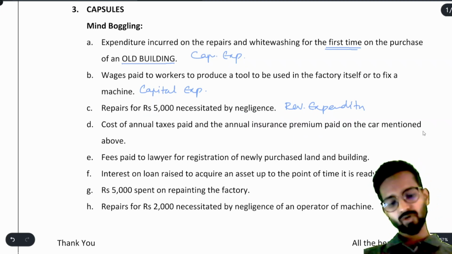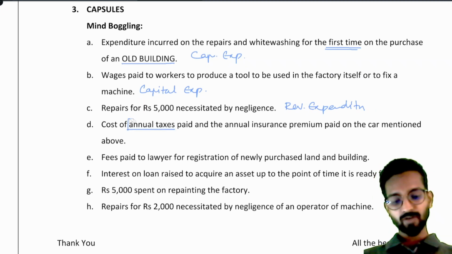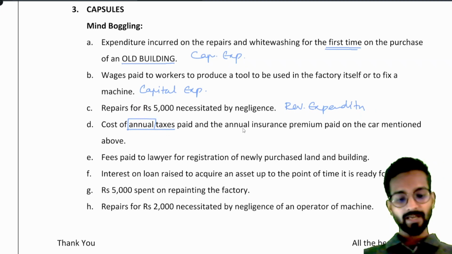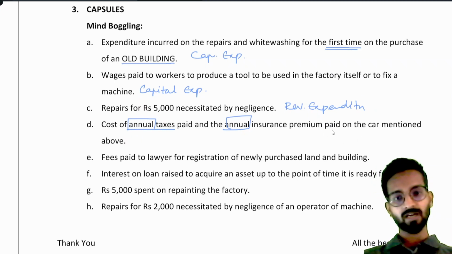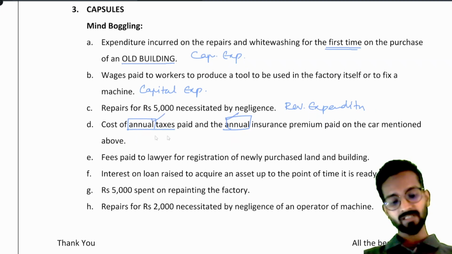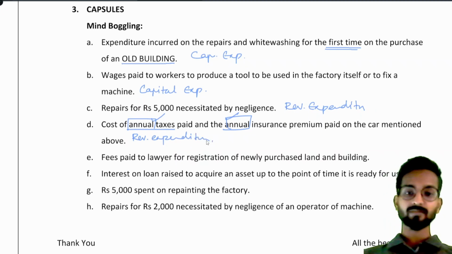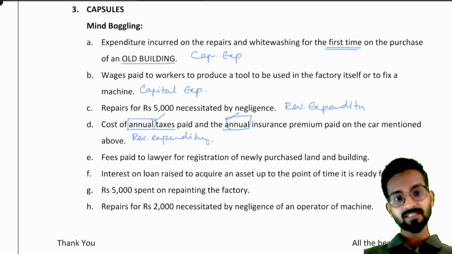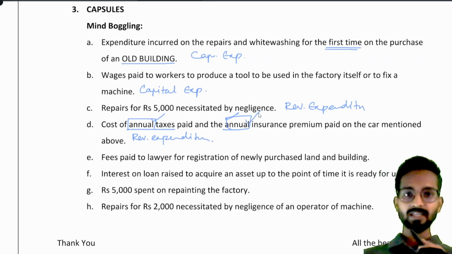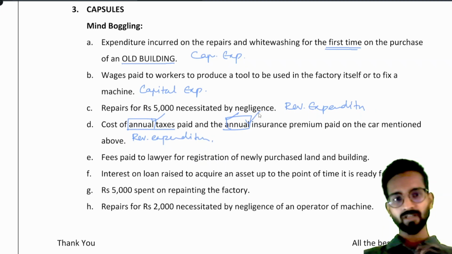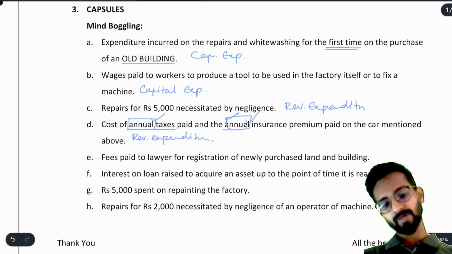Then cost of annual taxes. See, it is annual taxes, it means you have to pay this every year, and the annual insurance premium paid on the car mentioned above. You are paying tax and insurance premium for the car, and it is an annual expenditure, so it is again revenue expenditure. Whenever any expense comes, focus on two things. Will it increase the efficiency of the asset? Tell me, if I am paying the tax to the government for my car, or taking insurance for my car, will it increase the efficiency of my car? You will say, sir, obviously not. So it is revenue expenditure. Understood?